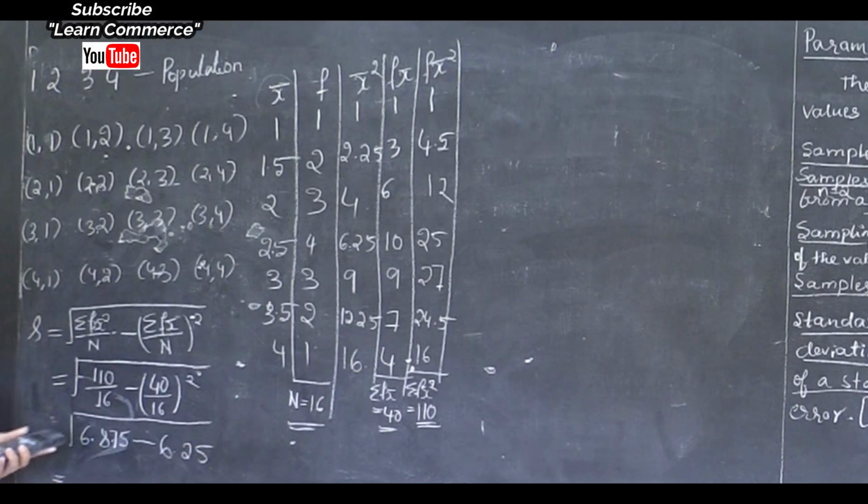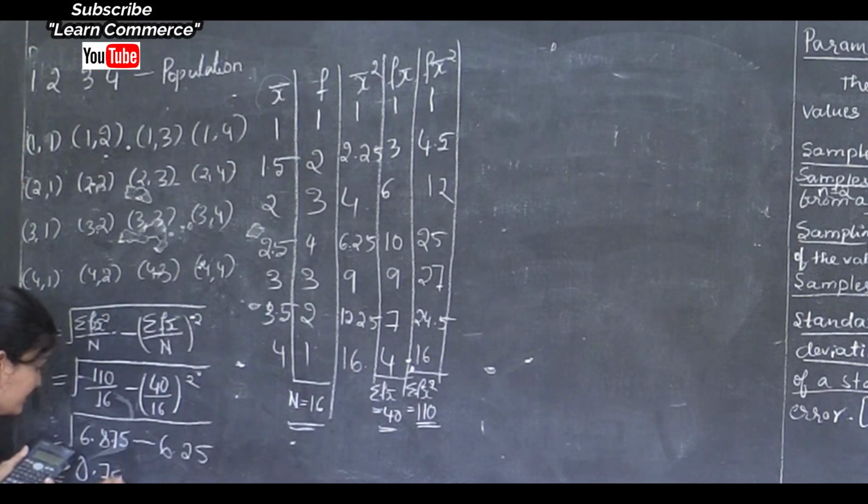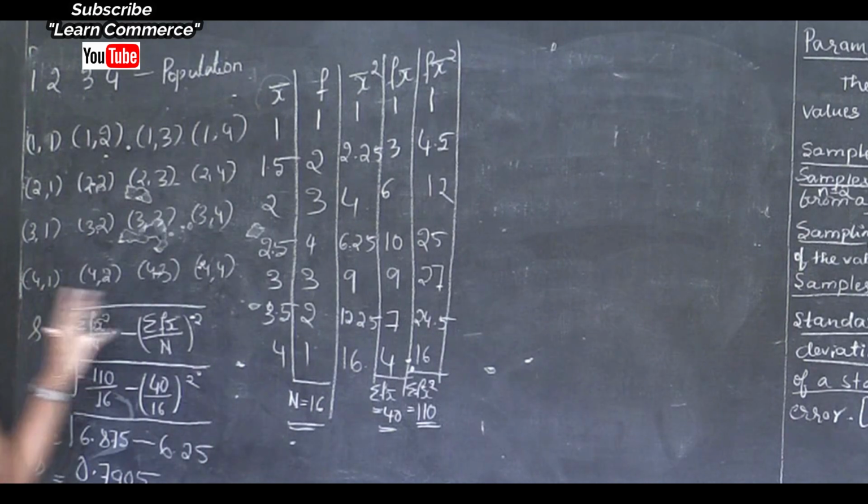Next, 6.875 minus 6.25 is 0.625, and the square root of that answer is 0.7905. So here small letter s is 0.7905.